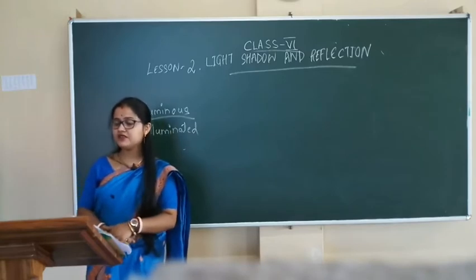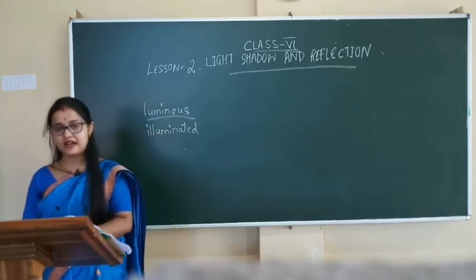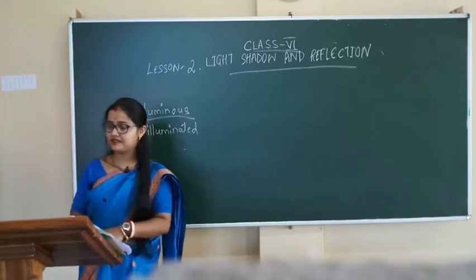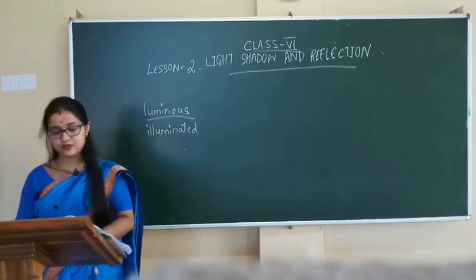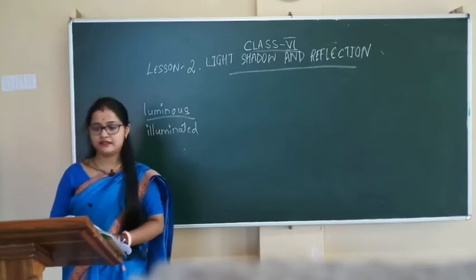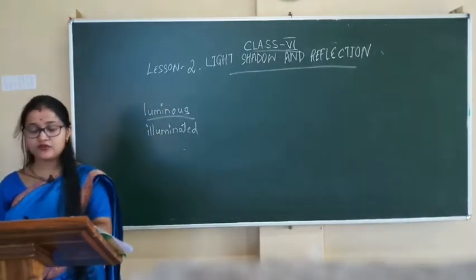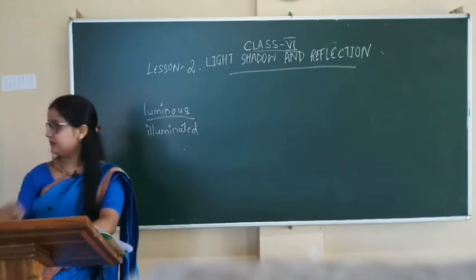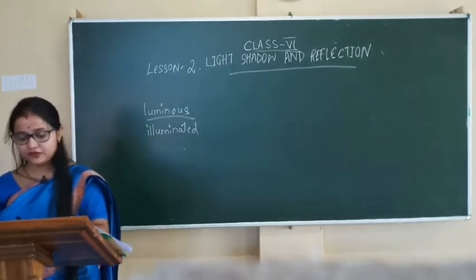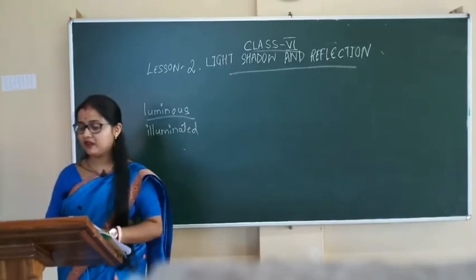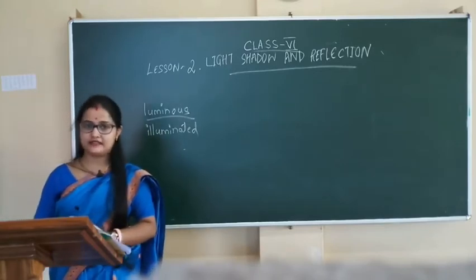The energy from the sun reaches the earth as light and heat rays. Solar energy is responsible for life on earth. Plants use energy from sunlight to make food. Animals directly or indirectly depend on food made by plants.